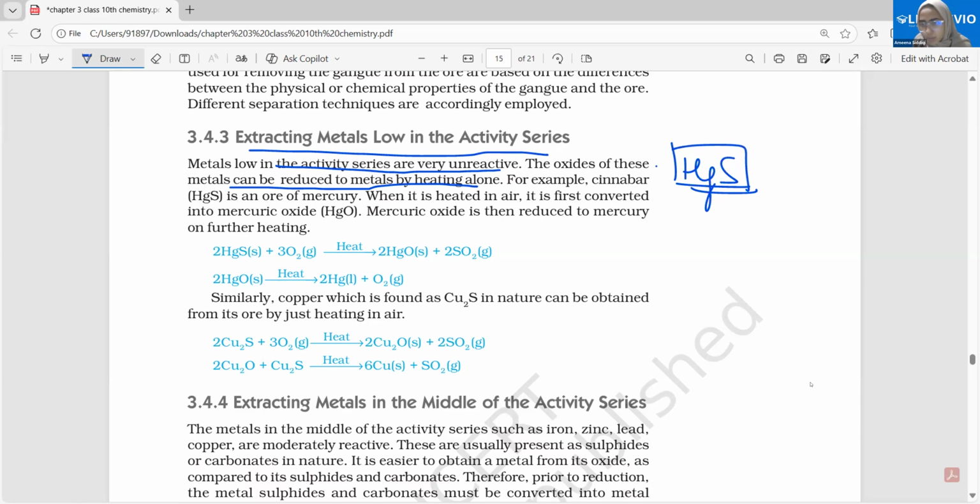Cinnabar is one of the ores for mercury, and in what form is it present? The sulfide form. You can see HgS, right? That is the sulfide form, an ore of mercury. When it is heated in air, it is first converted into mercury oxide. Can you tell me what method would be used to change the HgS, the mercury sulfide, to mercury oxide? Heated in the presence of air.